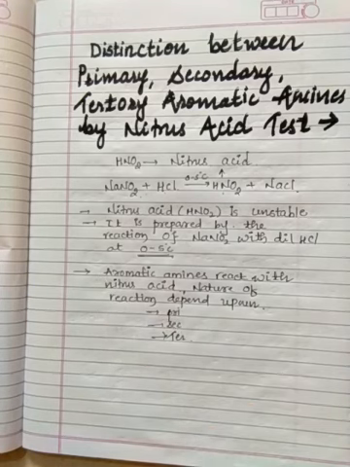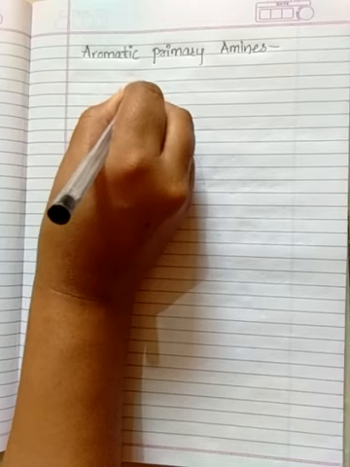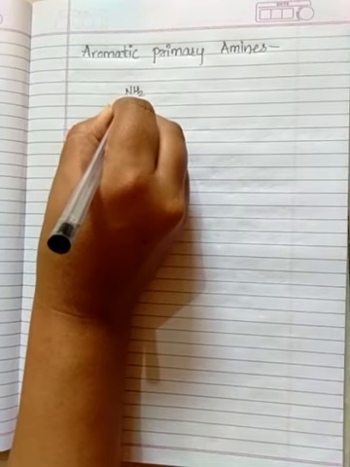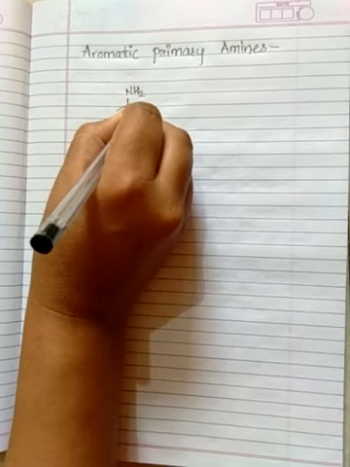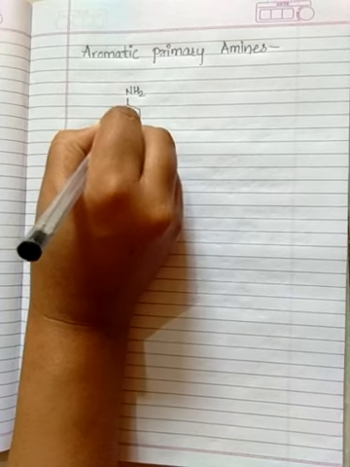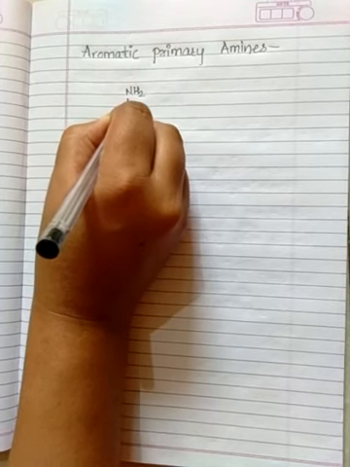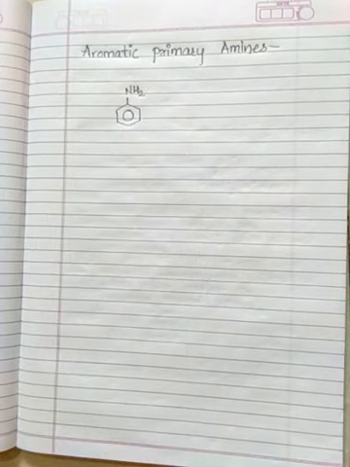I have already told that the aromatic amine formula has NH2, and an aromatic ring should be attached to that NH2 group, which we call an aromatic primary amine. Which is this aromatic primary amine? Yes, this is aniline. Aniline is our aromatic primary amine.